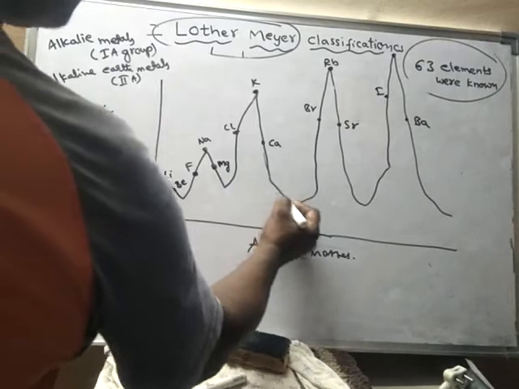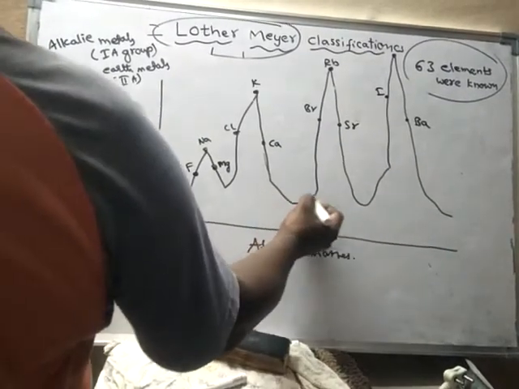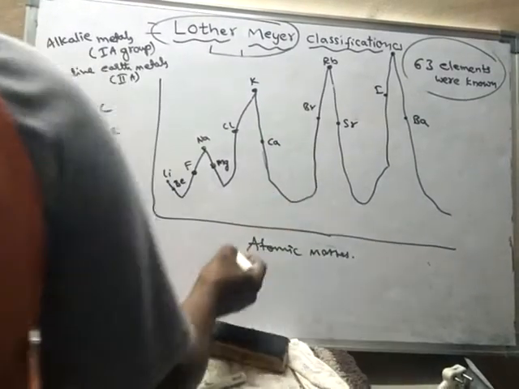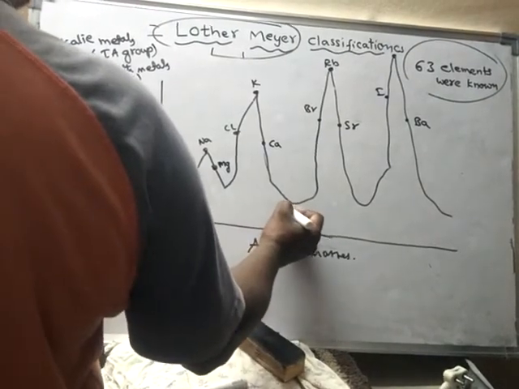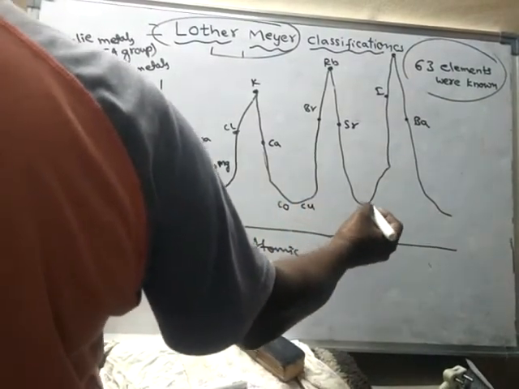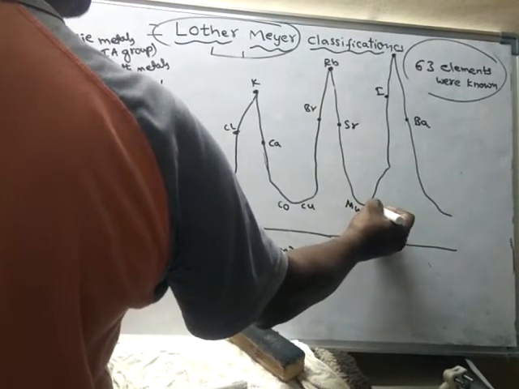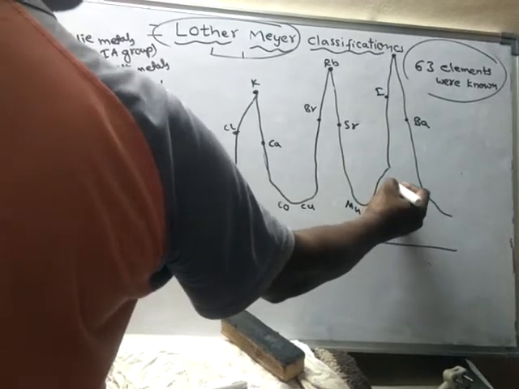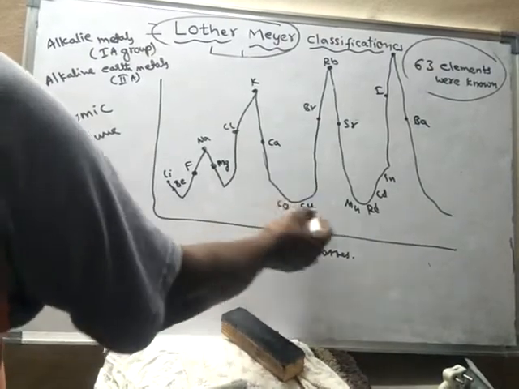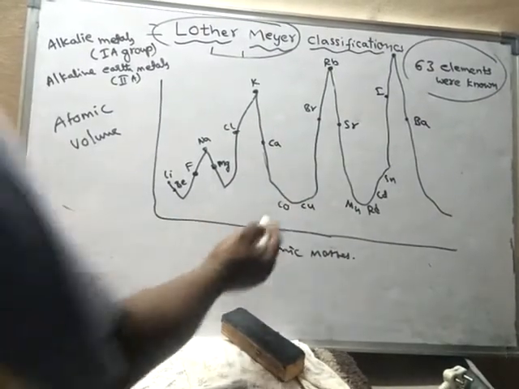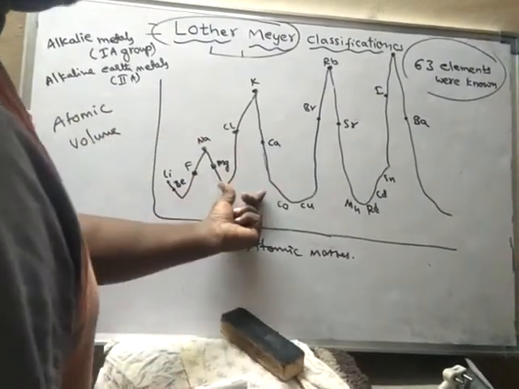Here at the bottom, transitional elements occupy the minimum of the curve. That means at the bottom of the curve, you will find the transitional elements, like cobalt, copper, manganese, rhodium, cadmium, tin, etc. So at the base of the curves, the peaks are very sharp, but the base is very broad.